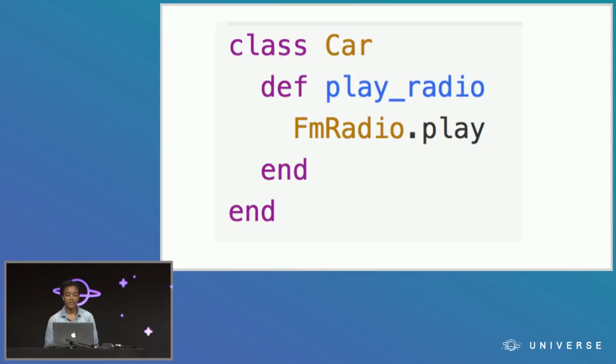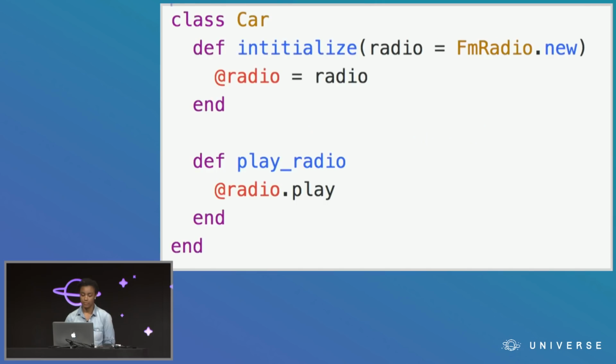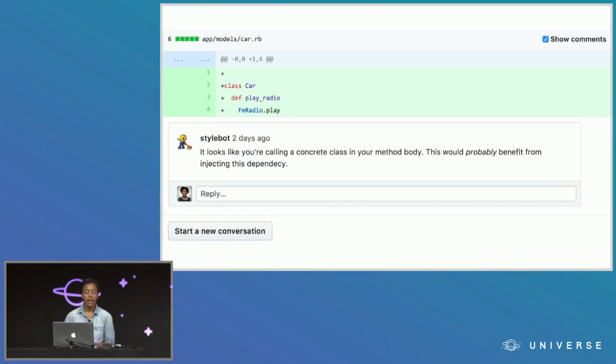To be in line with the dependency inversion principle, we want to decouple this code. So to do that, we can practice a concept called dependency injection, where instead of calling fmradio deep in the internals of our car class, we inject it as a dependency right when we initialize the class. This is another case where you could benefit from an automatic style bot here to call attention to this type of code when it gets added.